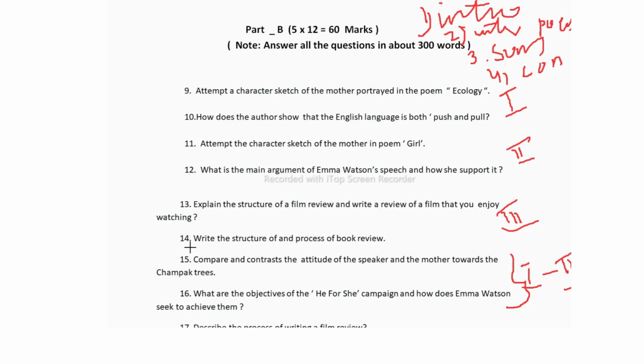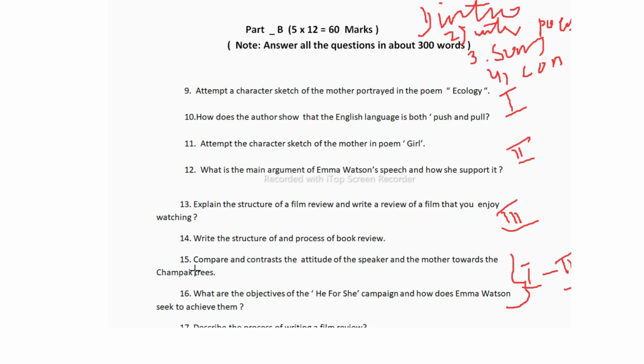Now the 14th question: write the structure and process of a book review. Here also you have to use 5 points for the structure. First the headline, the opening statement, the discussion, then the assessment. After the assessment you have to write the conclusion in the book review structure. The process of writing a book review you can also write from your textbook. You have to write this answer.